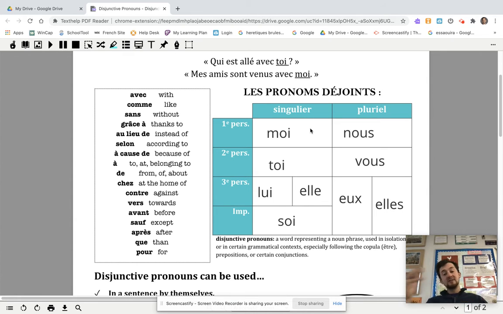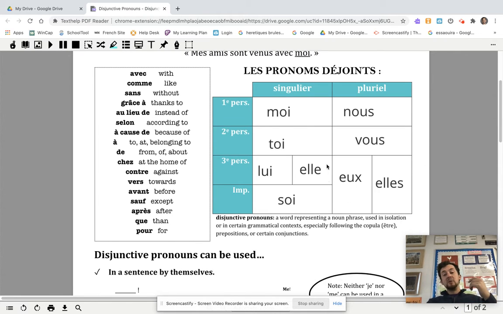Not really a song, just a rhythm. All right, one more time. Moi, toi, lui, elle, soi, nous, vous, eux, elles. That's what you want to be able to come up with for a quiz. The most difficult one to remember is eux. E-U-X. And I think it's just because it sounds weird to say because there's no consonants in it. And there's the X that you have to remember. Lui is the other one that people struggle to remember. Mais bon.